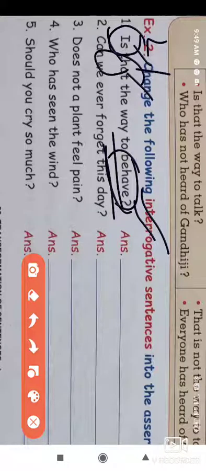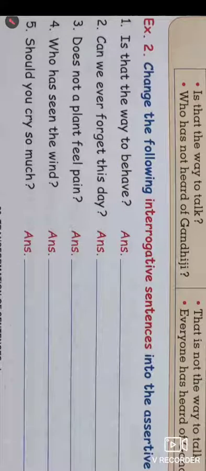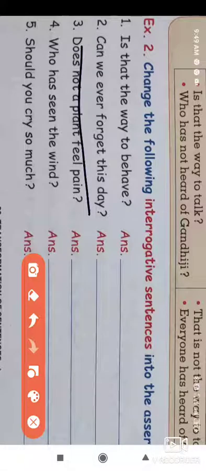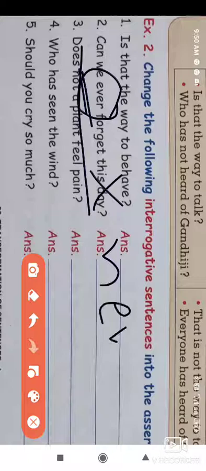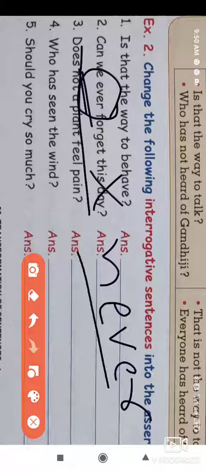So the next sentence is, can we ever forget this day? Here we use the word "ever", and the opposite of ever is "never". Ever means all the time, never means not a single time.